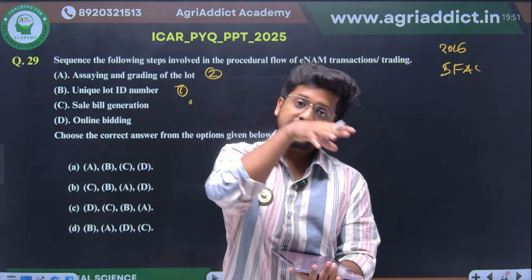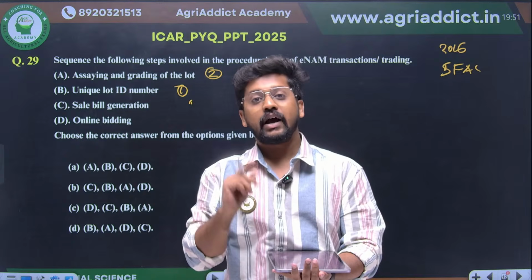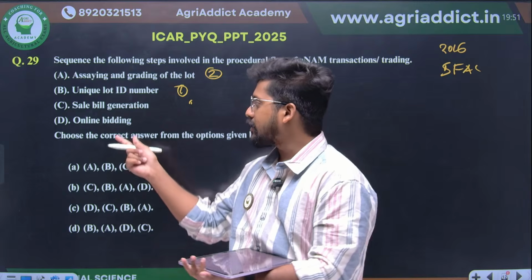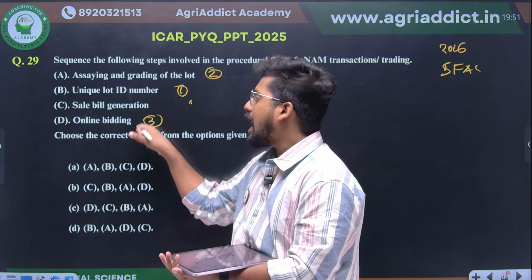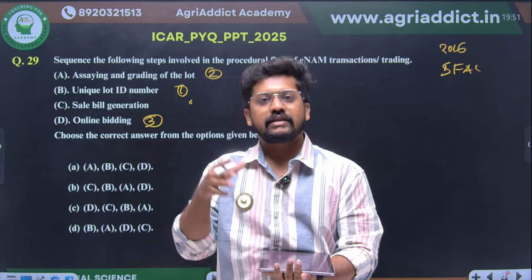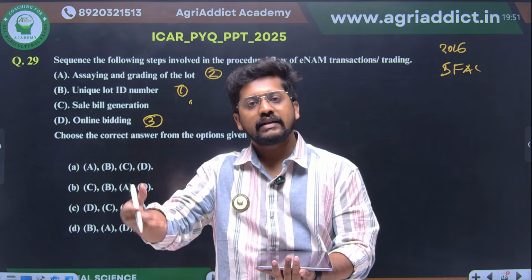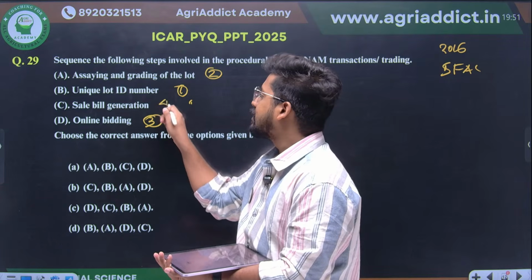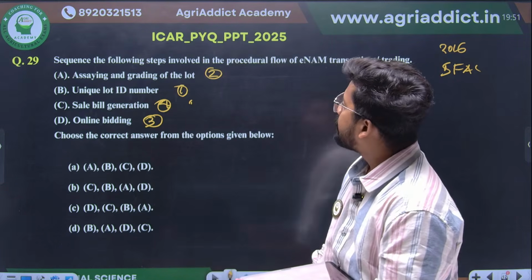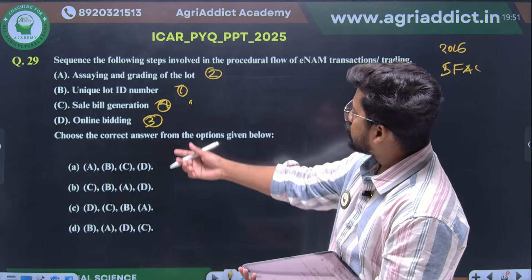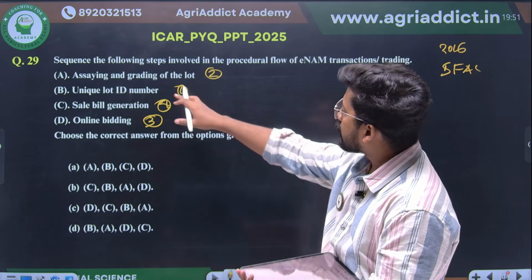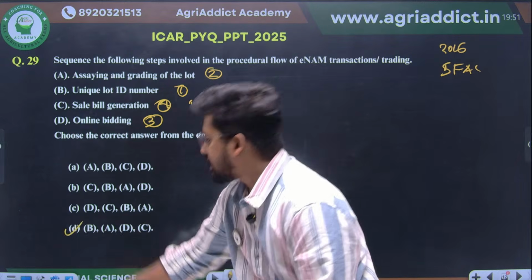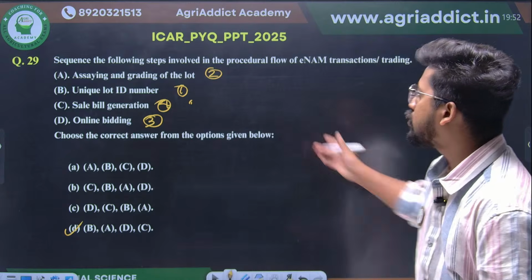Once it is in the electronic trading portal, what will be happening? Buyers will be bidding for it, right? The one giving the highest bid will get the product. So online bidding will be the third step. After the bidding is done, for the best bid, the one who is ready to pay the money, the product will be sold, and for that a bill will be generated, sale bill generation. This is how the story goes. So choose the correct answer. 1 2 3 4, B, A, D, C. Option D will be your correct answer. This is how you have to find out the answer here.